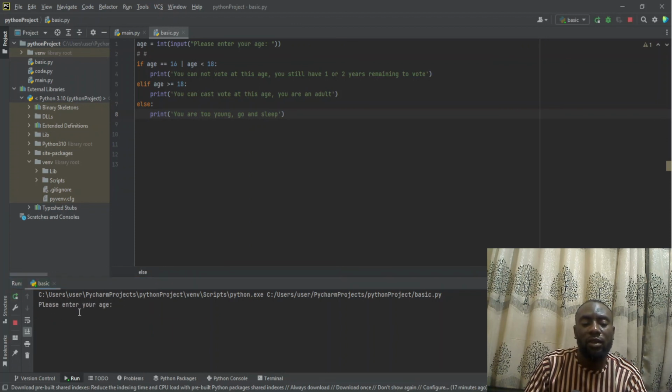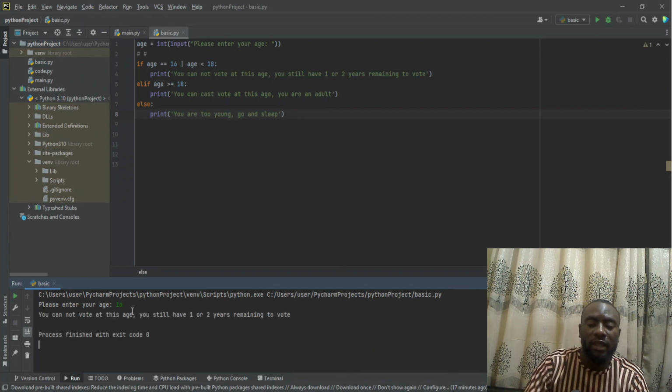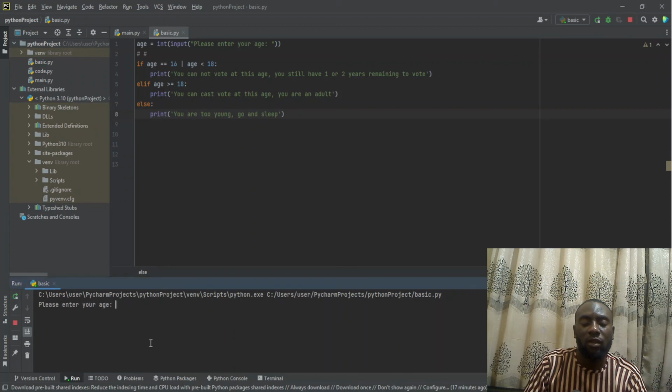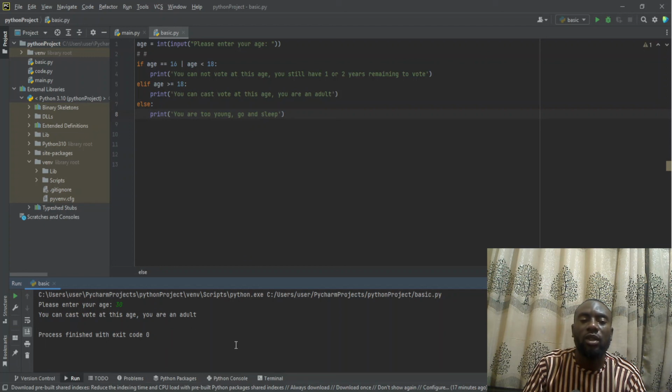While if I run it with 16 years of age, it will tell me that you cannot vote at this age. You still have 1 or 2 years remaining. While lastly, I'll put something like 30 years of age. When I hit enter, it is telling me that you can cast your vote at this age. You are an adult. So this is how you can make use of input in Python, where you can input information into your Python program. The program will process the information and give you output based on it. And this is also how you can use your conditional statement with the use of if.